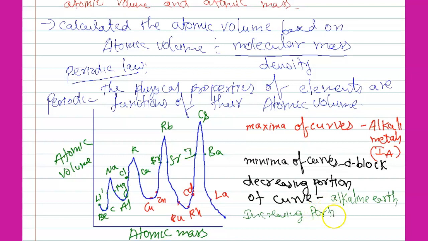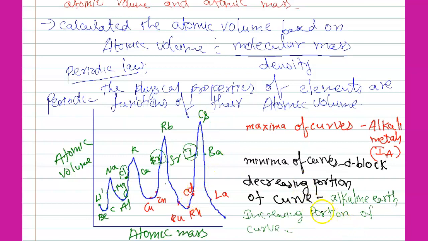Similarly, in the increasing portion of a curve, bottom to top, halogens are present. See that here, I am giving a tick mark: chlorine, bromine, iodine. This is the increasing portion, so that means down to top.